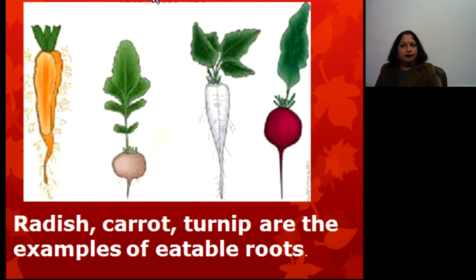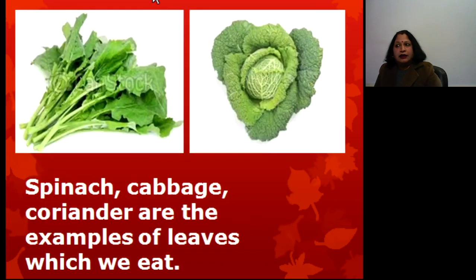When extra food is stored in the root, the root is swollen and modified, and that part of the root is eatable or edible, like radish, carrot, turnip, all are examples of eatable roots. In the same manner, when extra food is stored in leaves, spinach, cabbage, coriander, these are examples of leaves that we eat, or eatable leaves.